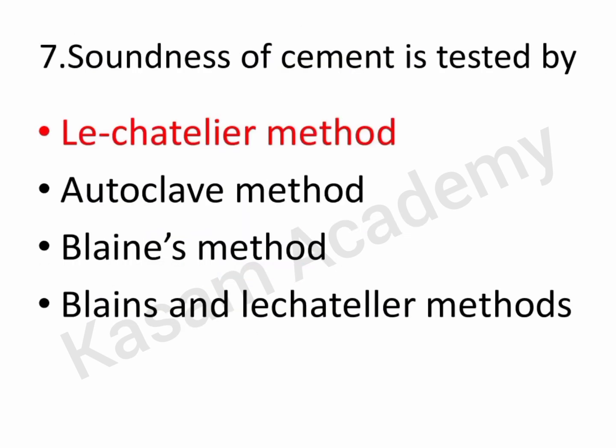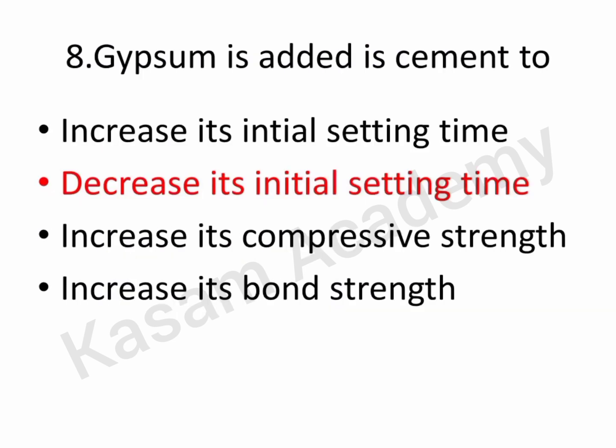Seventh question: soundness of cement is tested by Le Chatelier method, autoclave method, Blaine method, or Blaine's and Le Chatelier's method. As we discussed in the previous class, the answer is A. Le Chatelier's method is correct.